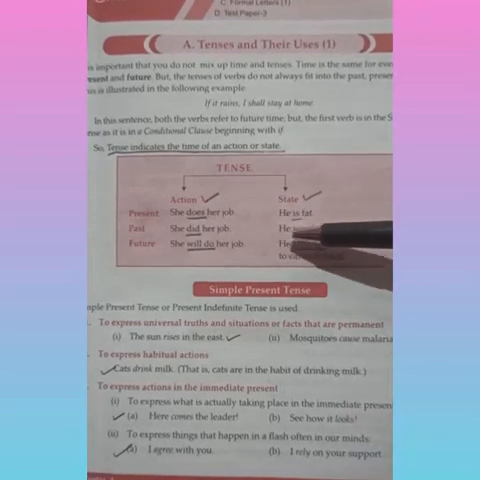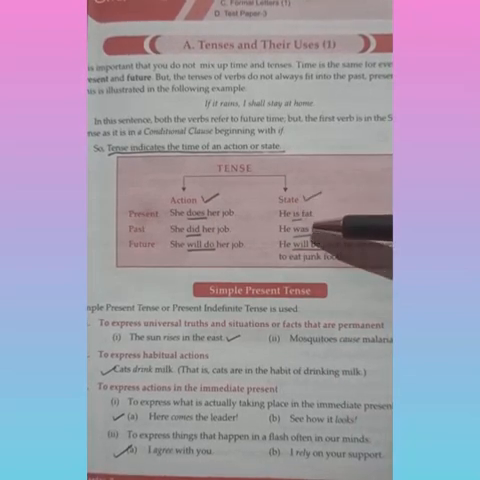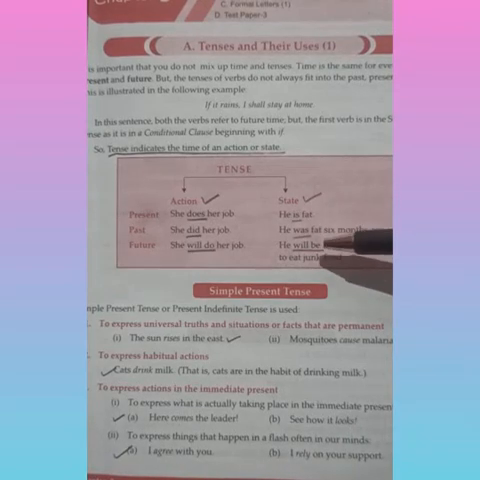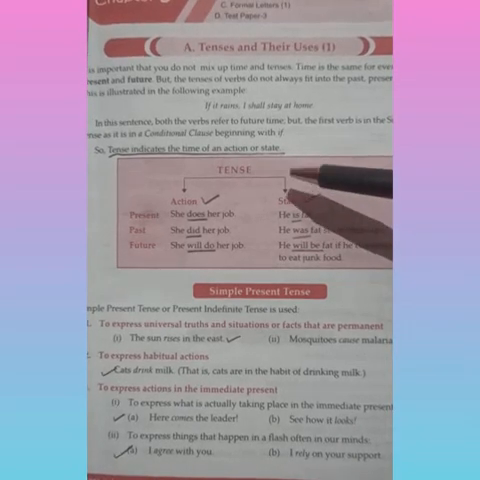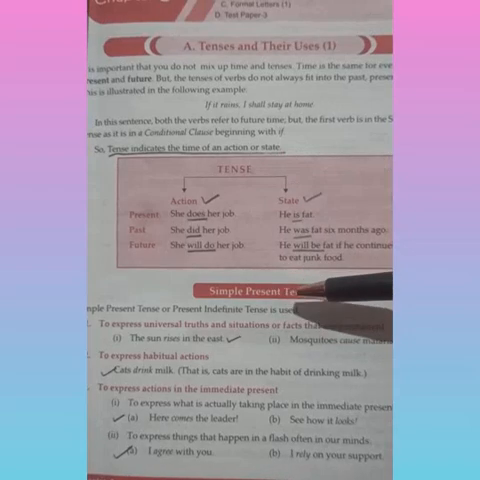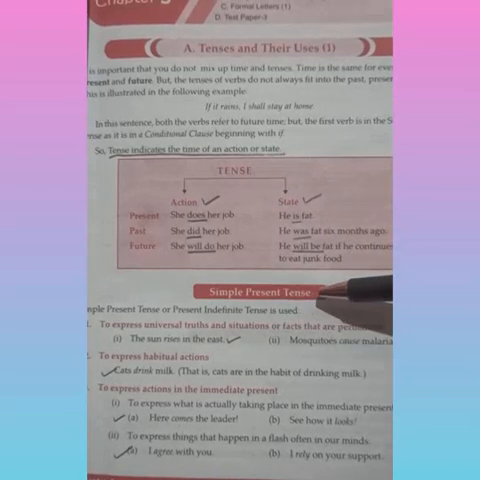Now, he is fat, he was fat, he will be fat. Is, was, will be. These helping verbs are indicating the state for the tense. Now let's study the different forms of the present tense.